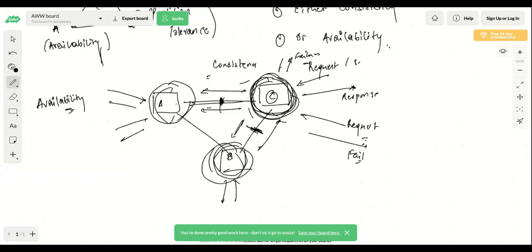Again, there can be different strategies, right? You'll bring down that server itself. So all the requests by your load balancer can be redirected to other servers. Now, if there is a load on one particular server, it can also potentially go down, correct? So there are multiple factors you need to consider, but just to make it simple, what we are saying is, you can have either consistency or availability in a distributed system.